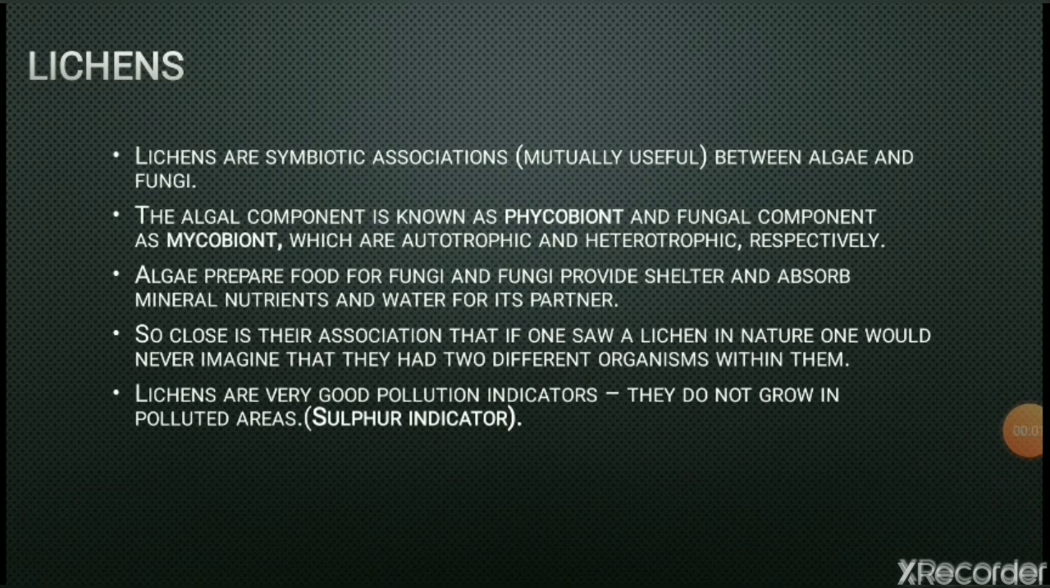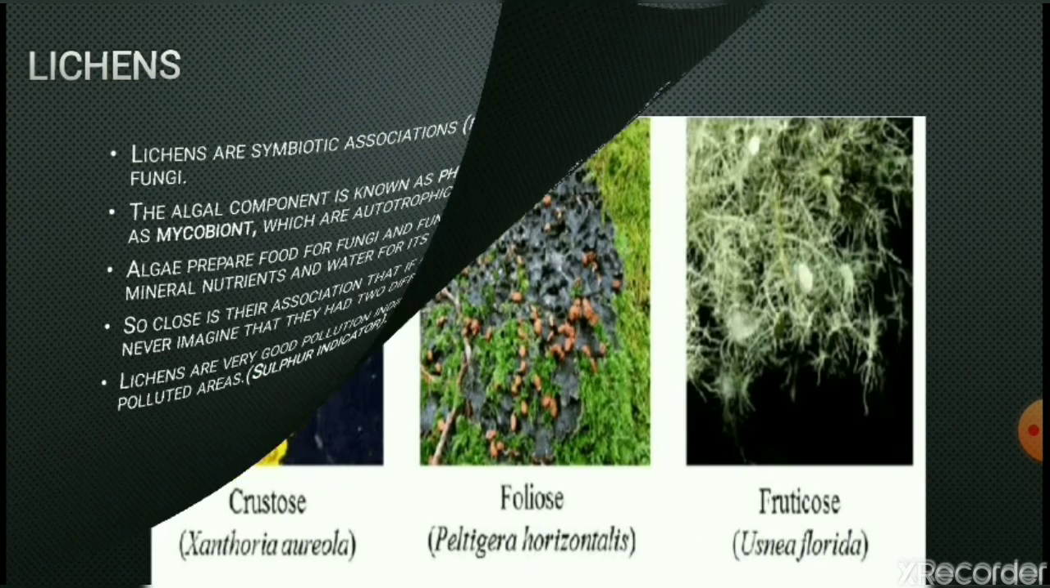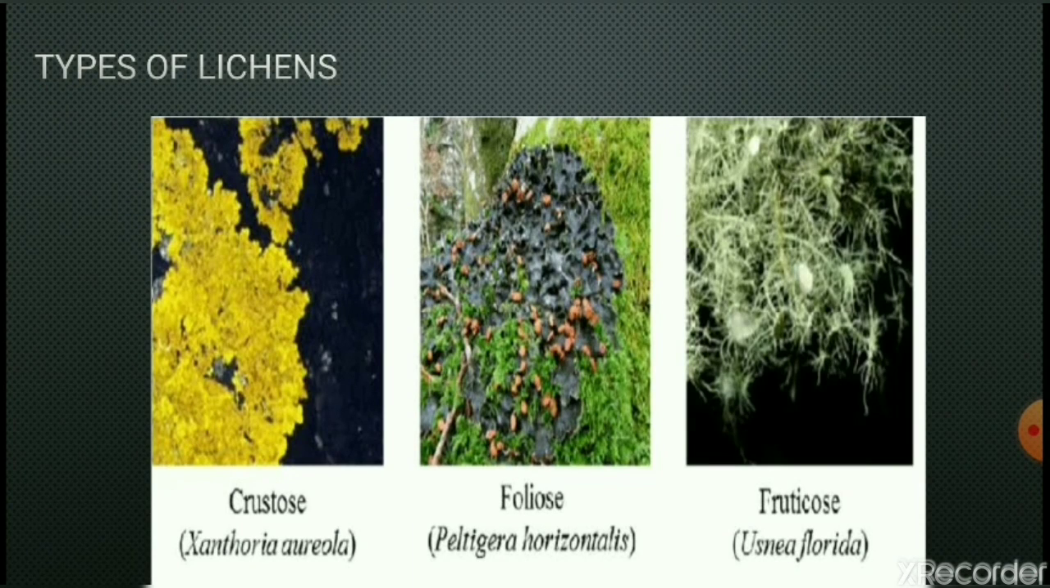Lichens are considered very good pollution indicators as they do not grow in polluted areas. Hence, they are used to identify sulfur pollution in the atmosphere of a particular place. Here are some types of lichens. These are crustose lichen, foliose lichen and fruticose lichen.